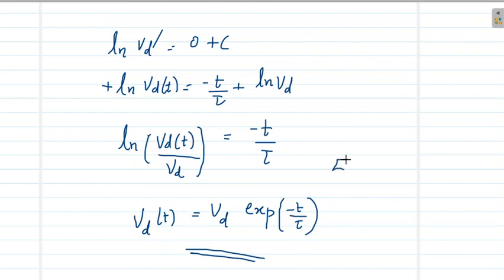So after the electric field is switched off, the drift velocity, which was constant initially, will decrease exponentially with time as given in this equation. So from this equation, we can understand the concept of tau. Tau characterizes the rate at which the equilibrium state of a system is reached. So what will happen when t equals tau?